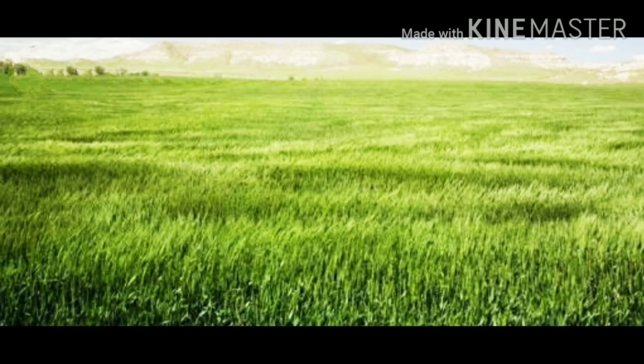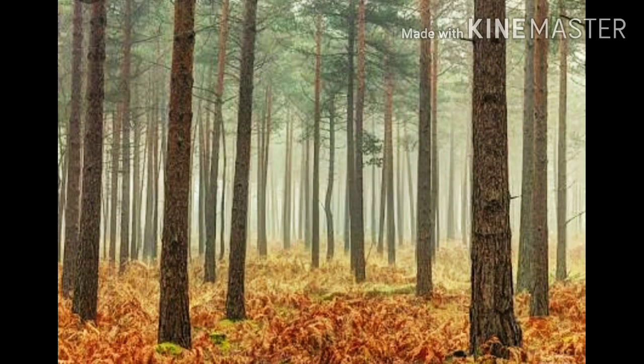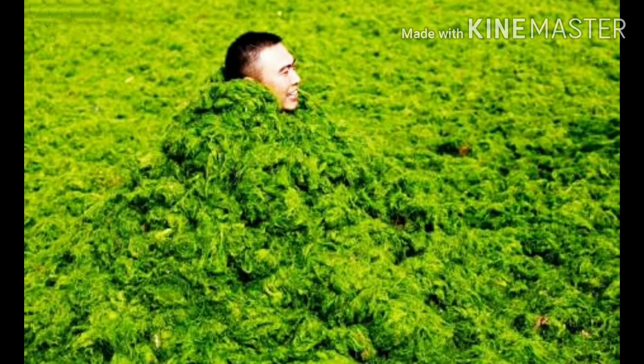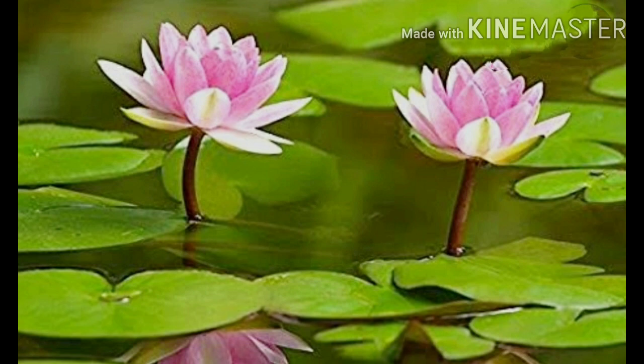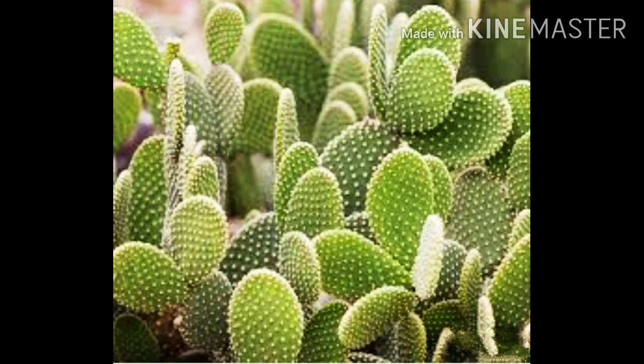Various types of plants are found in many places around us. Some plants like grass are short, while others are tall. Some plants grow underwater, while some others float on the water. We find that some plants grow even in a desert.